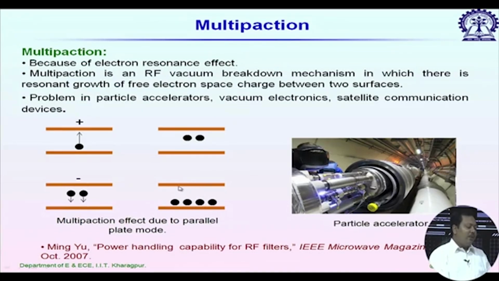So it's very prominent with devices which are inside a vacuum. For example, in particle accelerators or any waveguide based components, particularly air filled rectangular waveguide based components, when we use them for space applications where we do not have any air. If we use some air or dielectric material inside, then it will disturb this electron trajectory and we won't have the multipaction phenomenon. So multipaction is mainly prominent for the vacuum case.